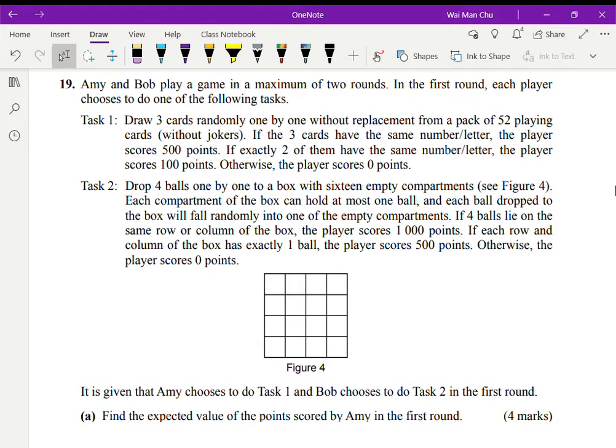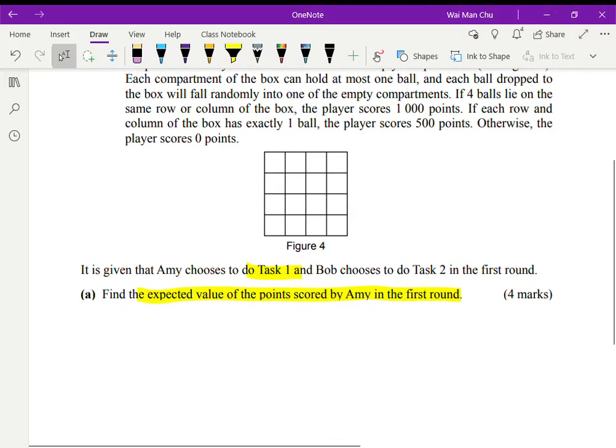Now, let us look at part A. Part A asks you to find the expected value of the points scored by Amy in the first round. In the first round, because Amy chooses to do task 1, let us only focus on the first paragraph. In task 1, it is possible for the player to get 500 points, 100 points or 0 points. So in order to find the expected value of the points that you get, we have to first find the probability that Amy got 500 points, 100 points or 0 points.